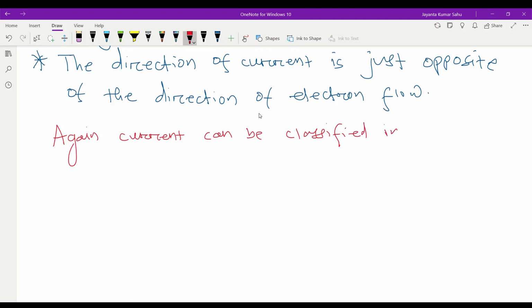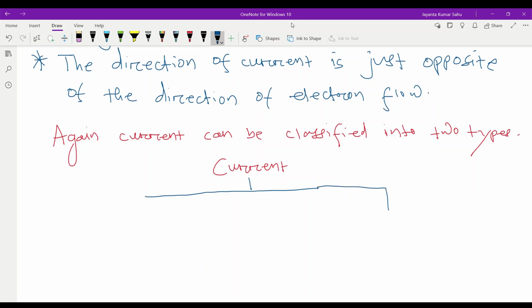Here if you write current, it is classified into two types. First one is direct current, second one is alternating current. We can write here DC current, second one is AC current.